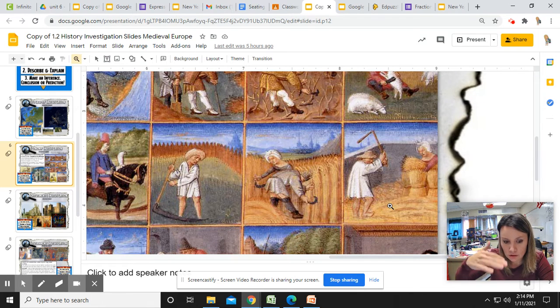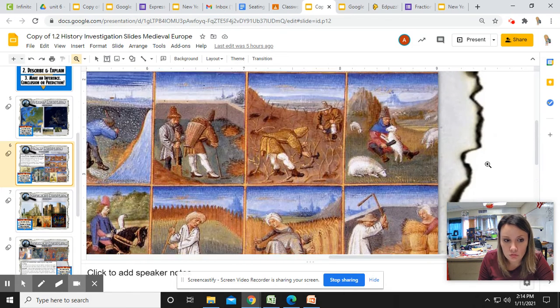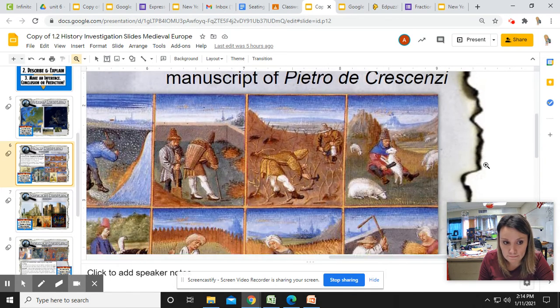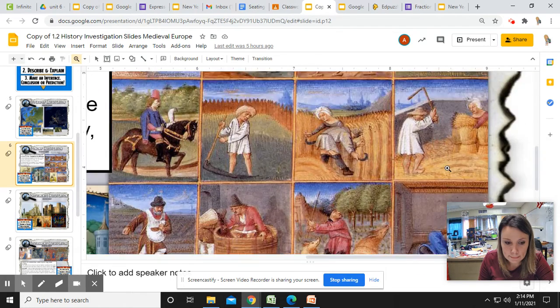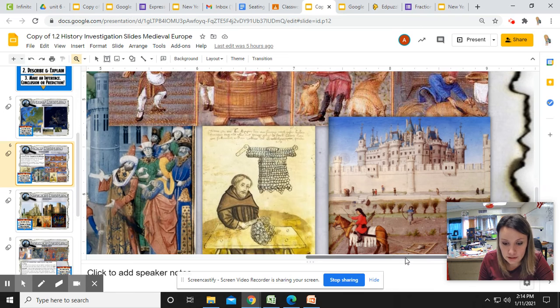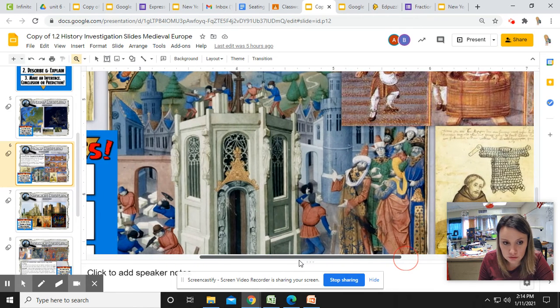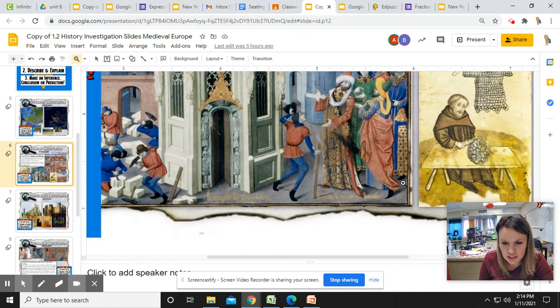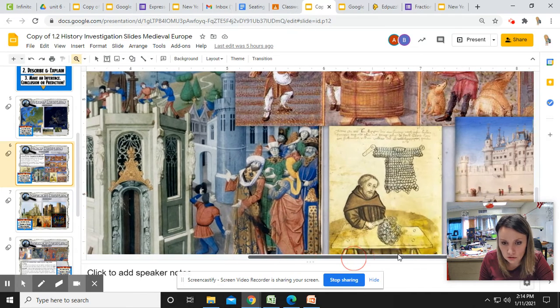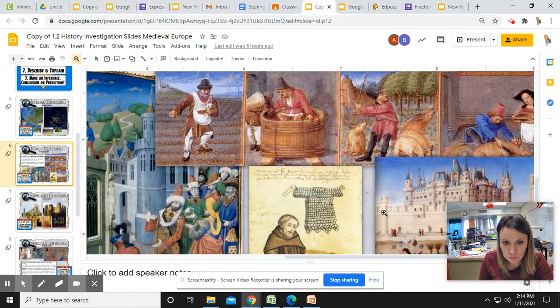Then based on those bullets, what's a detail about that? And then what's a prediction about the economy? What do you think most of the people do for a living? Remember, it's okay. No wrong or right answers here. And there are right answers, but not really, because this is just predictions. What do you think? It's an investigation to get you thinking about what we're going to talk about with medieval Europe.